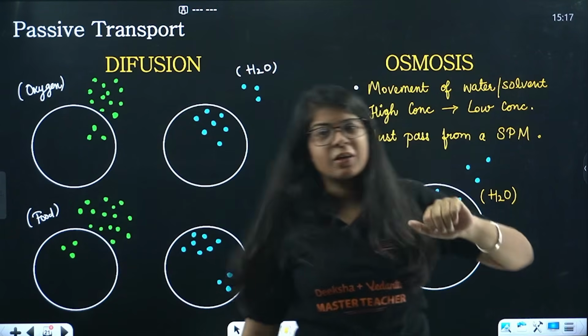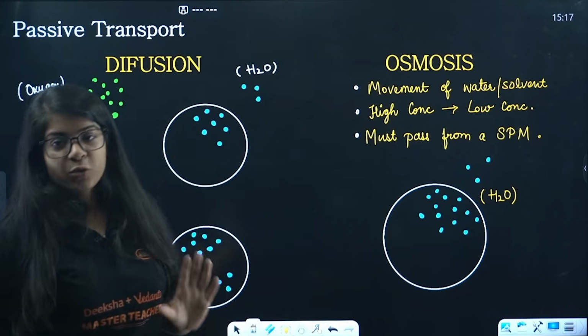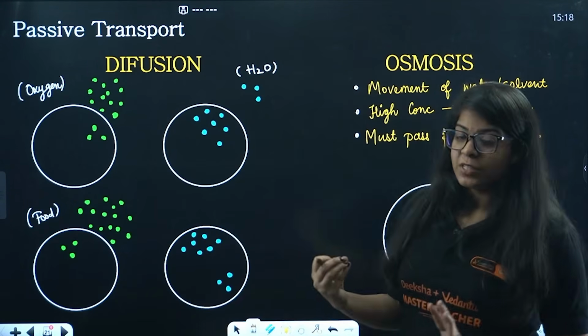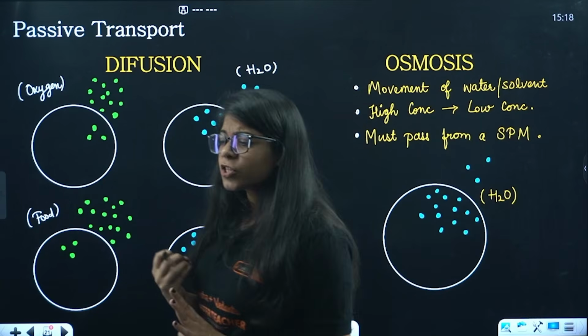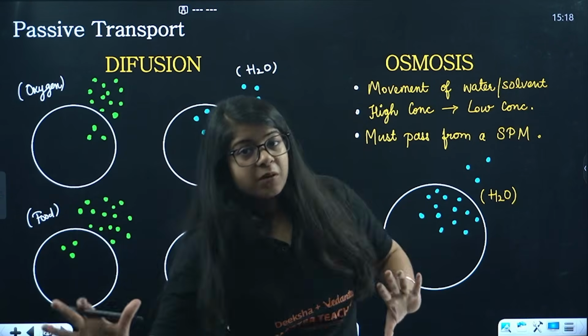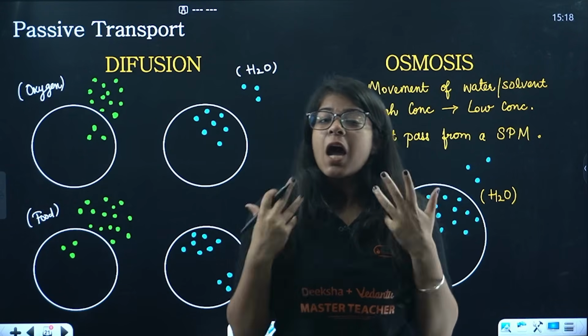Now, moving back to the transport system, we have two types of passive transport. First is diffusion and second is osmosis. Understood? Now, osmosis is a very important topic in your physics as well, in your chemistry as well, and in your biology.